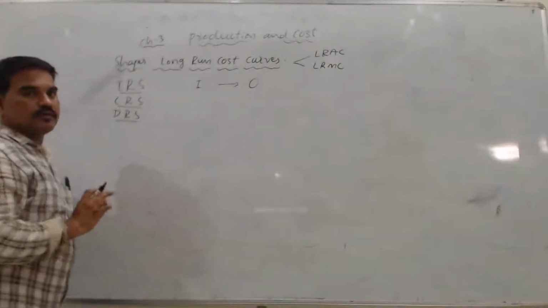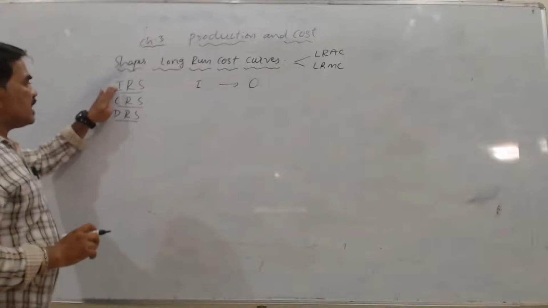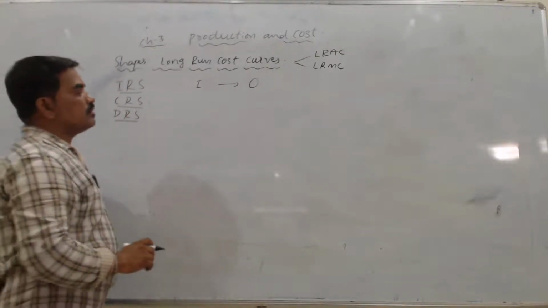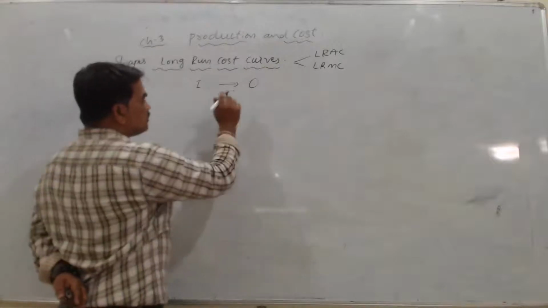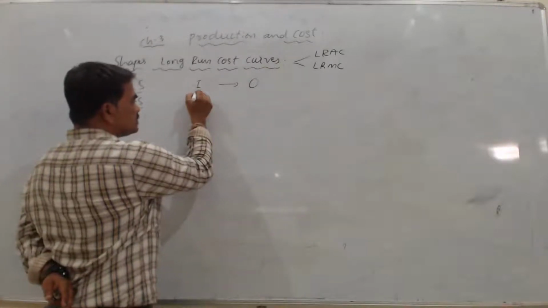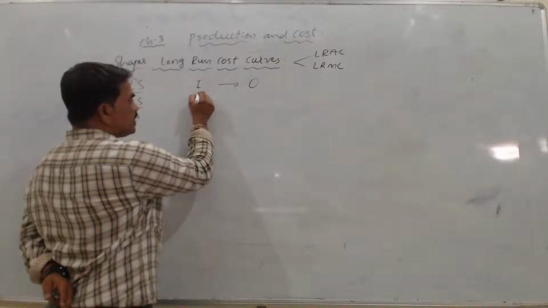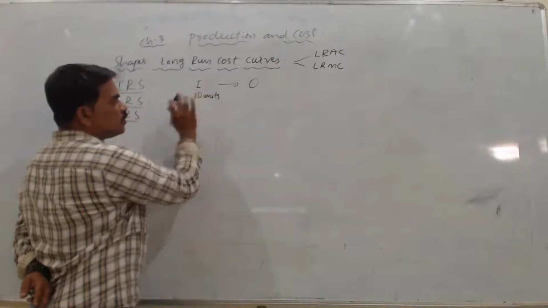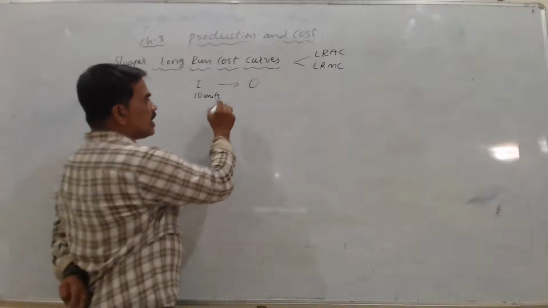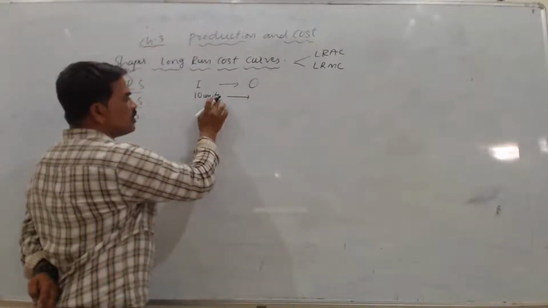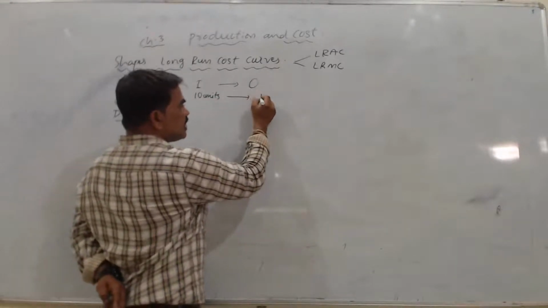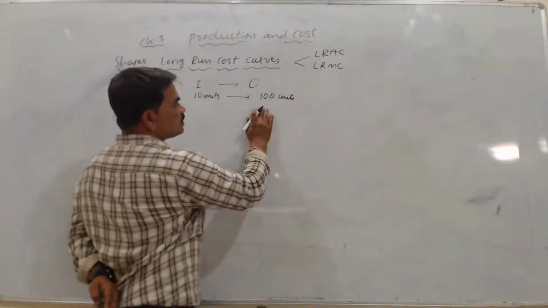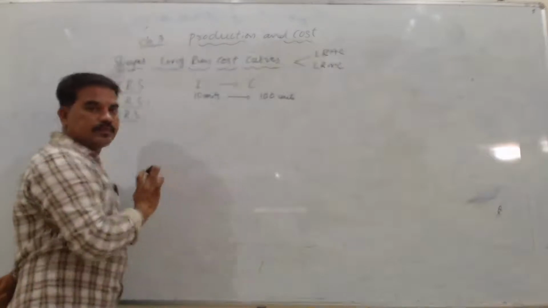This is normal. In the IRS concept, increasing return to scale, for example, I use 10 units of input. When I use 10 units of input, I will get 100 units of output. Okay, this is an example.